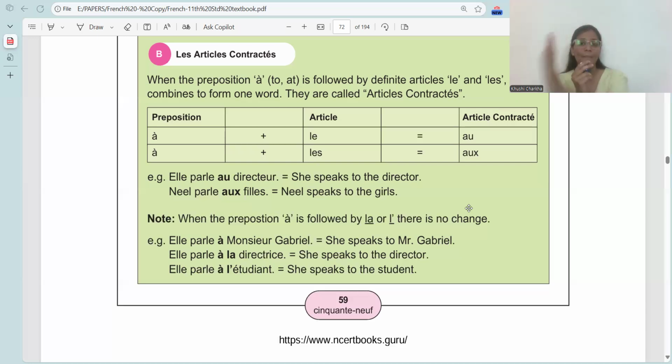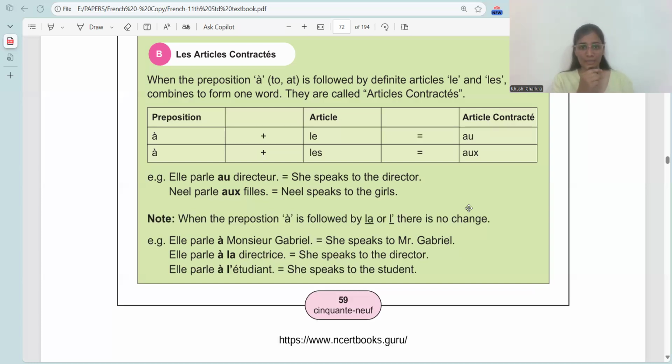To or at plus some definite article. To or at plus le becomes what? Au. To or at plus les becomes what? Aux. And the meaning of the article contracté is to the or at the. The entire word means to the or at the. À simply means to or at. But when you want to say to the or at the, at that time you use article contracté. Now I hope the basic understanding of the topic is clear to you. Moving on to the examples.